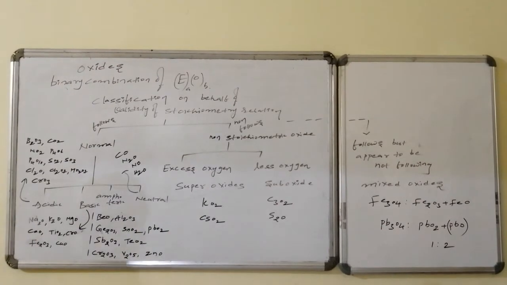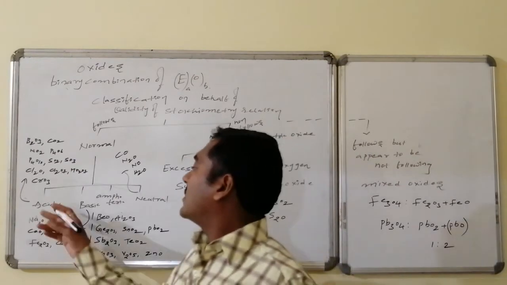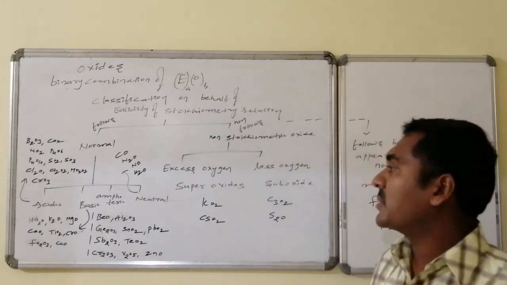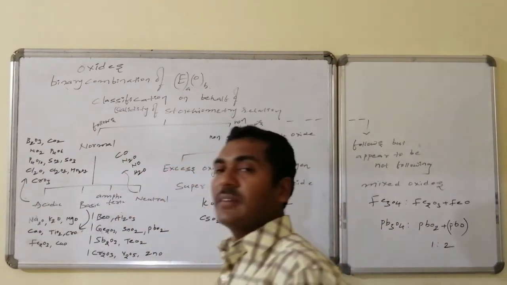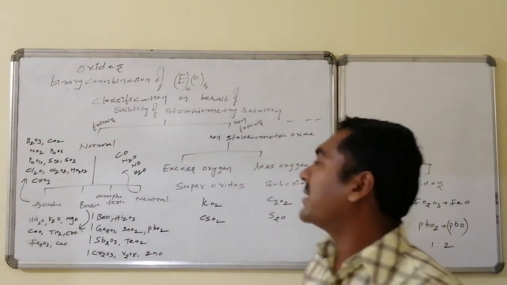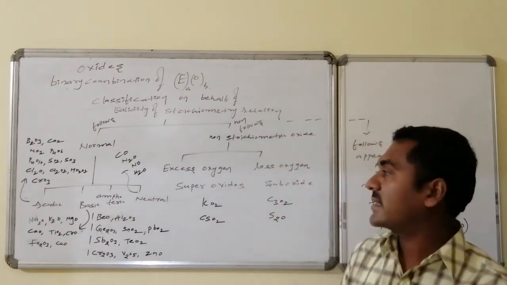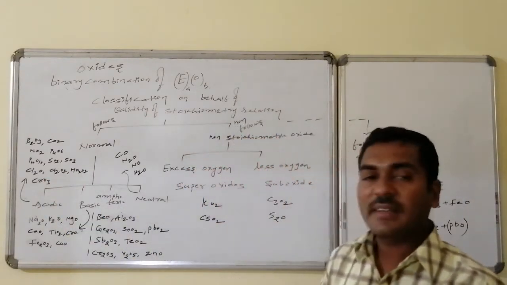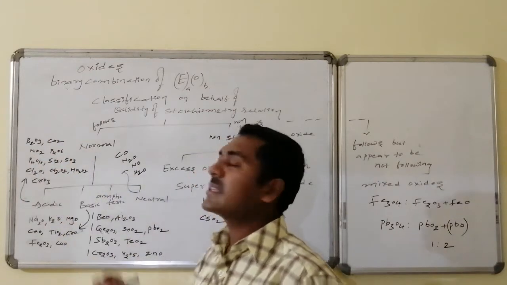Examples for each particular category. Here are examples of acidic oxides. These readily combine with the bases, hence they are said to be acidic oxides. These are boron dioxide, carbon dioxide, nitrogen dioxide, nitrogen pentoxide, P4O6, P4O10, sulfur dioxide, sulfur trioxide, dichlorine oxide, chlorine heptoxide, Mn2O7, chromium trioxide. These all readily combine with the bases.